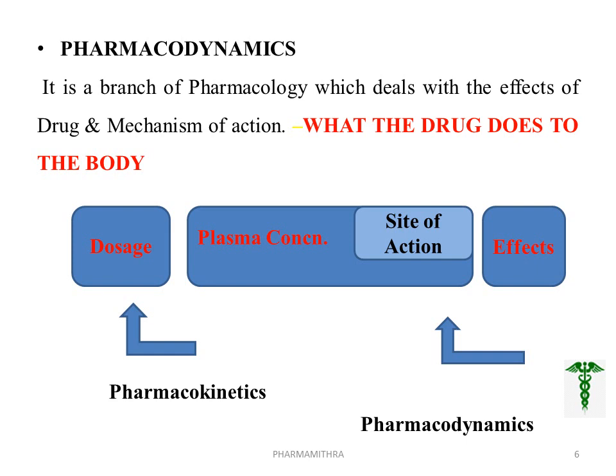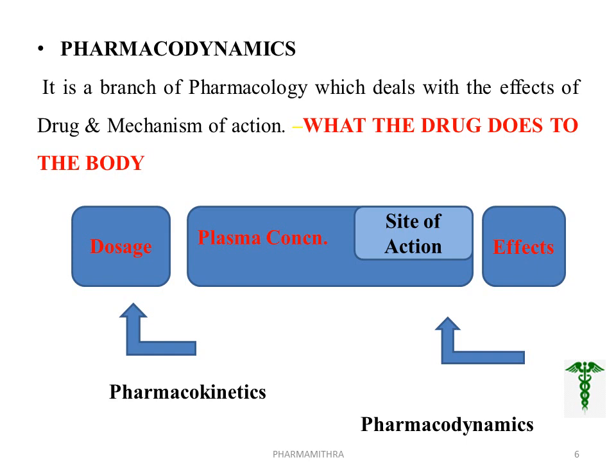By this diagram, we can easily explain two terms, pharmacokinetics and pharmacodynamics. Pharmacokinetics means what the body does to the drug, and pharmacodynamics means what the drug does to the body.